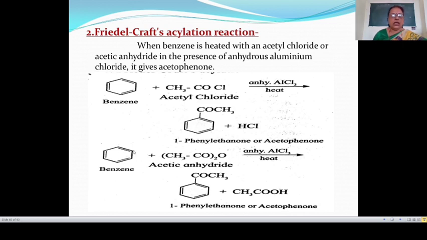This COCH3 group is attached to this benzene ring to give here acetophenone, and the remaining CH3CO and this O and hydrogen gives CH3COOH, that is acetic acid. Meaning benzene reacts, heated with acetic anhydride in presence of anhydrous AlCl3 as a catalyst, then this gives acetophenone.